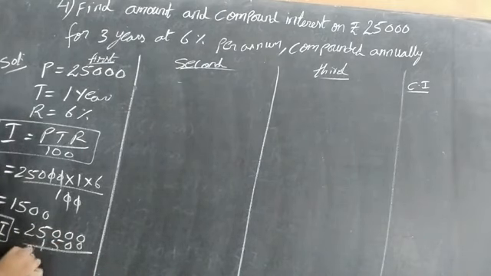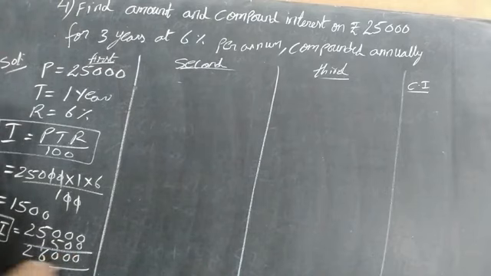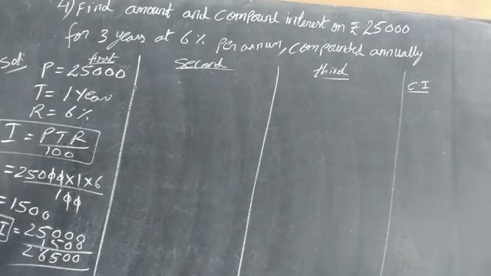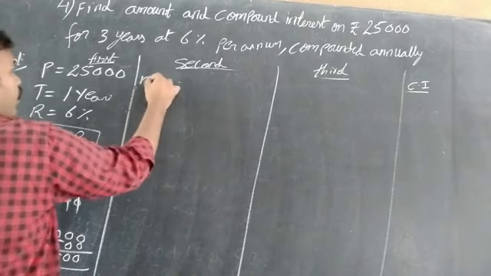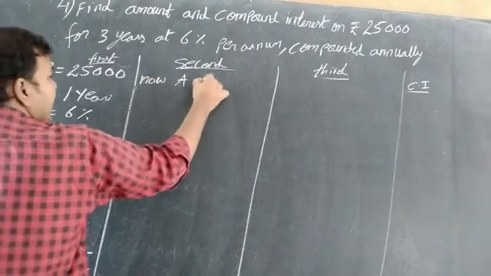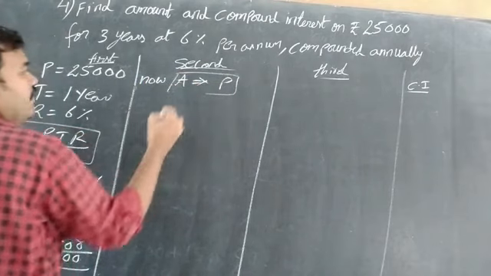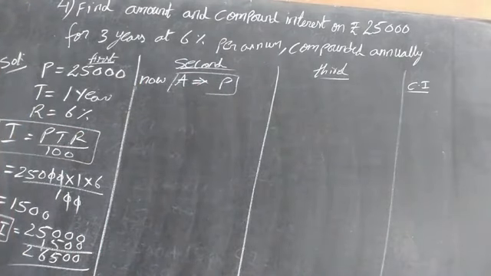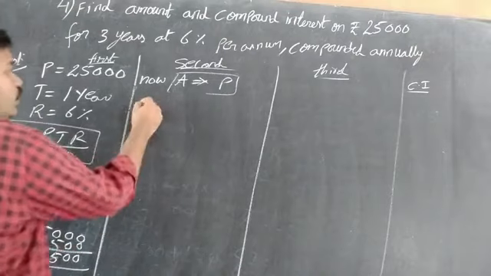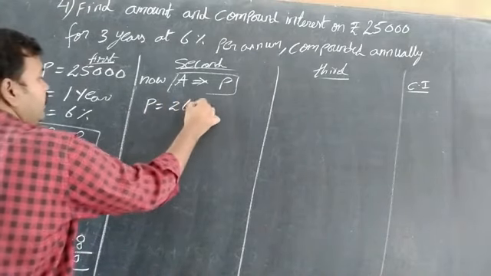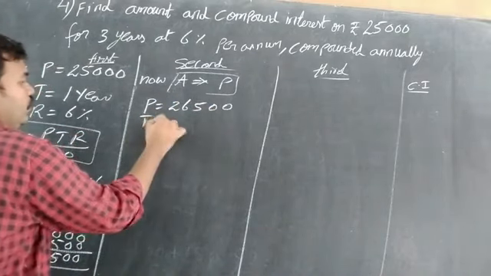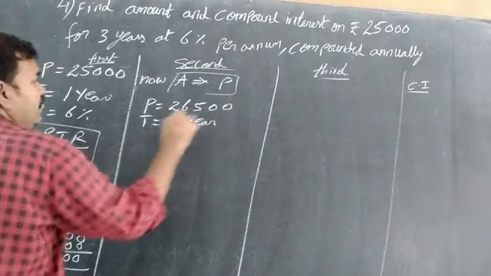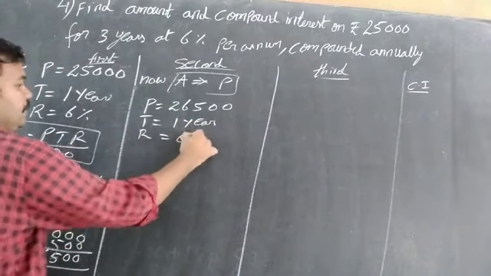It is 26,500. Now A will change as P. Amount will become the principal. So P is equal to 26500. Time is equal to 1 year, only 1 year always. Rate is the same, 6%.